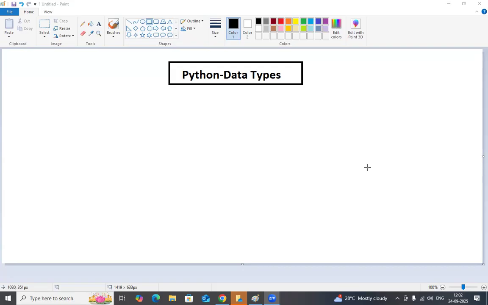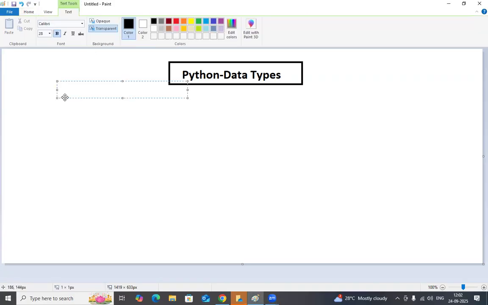Any programming language you take, data is very important. Finally, in any application, data is important. You have to maintain the data. The data should be in different kinds of formats. So what are the types of data you will have in Python? I am writing them one by one here.